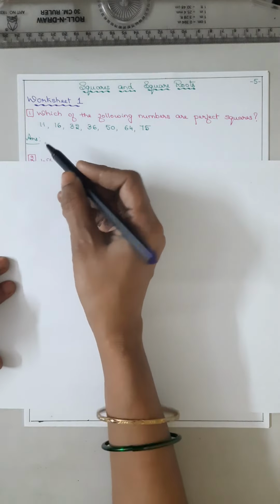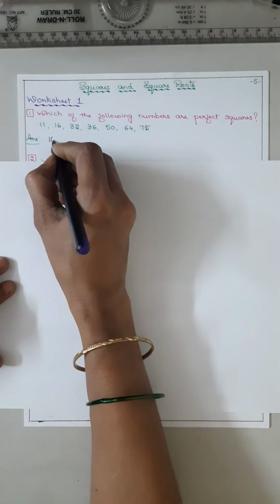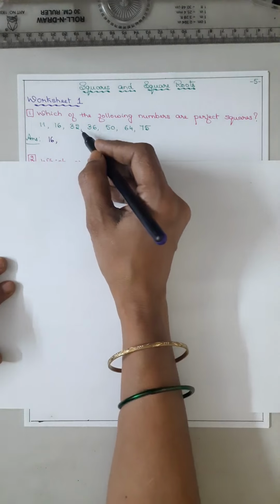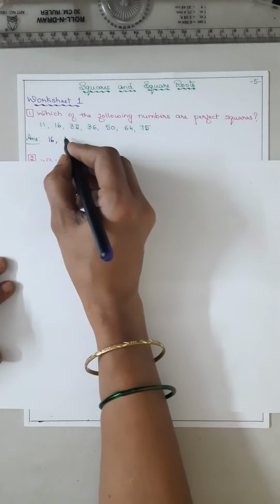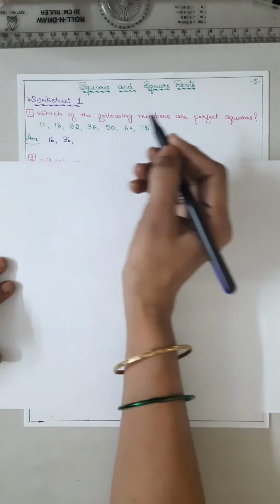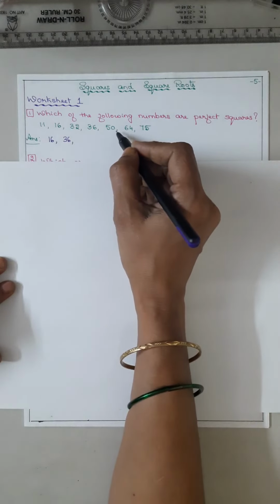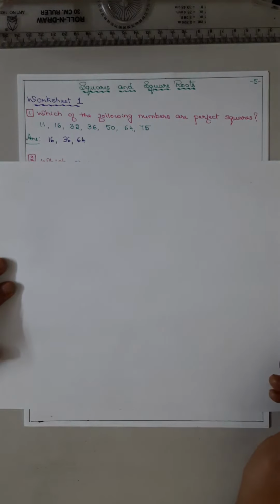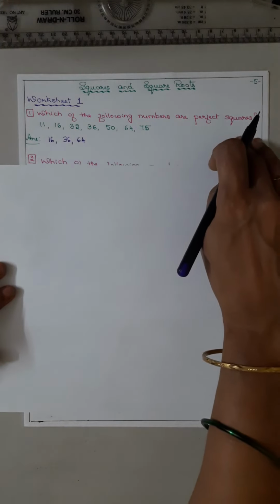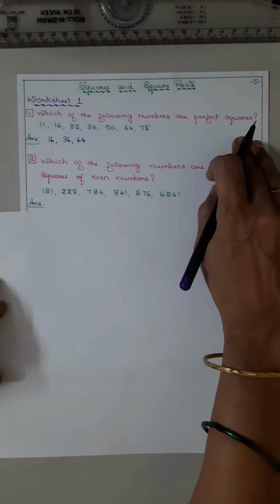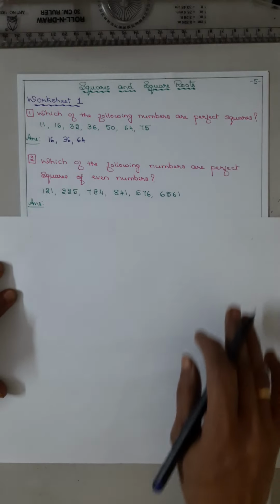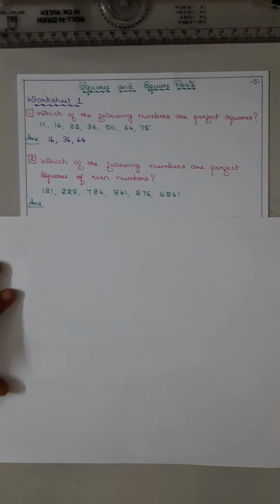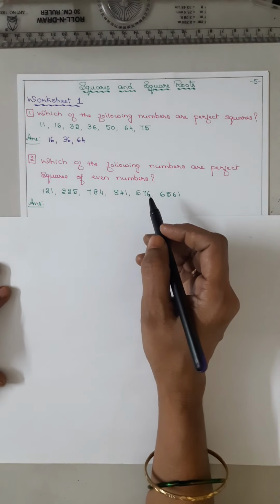No. 16, yes. 4 fours are 16. 32, no. 36, yes. 6 sixes are 36. 50, no. 64, yes. 75, no. Now we know the perfect square numbers. So, continuing seeing those, you can write the perfect squares, isn't it? You can identify.